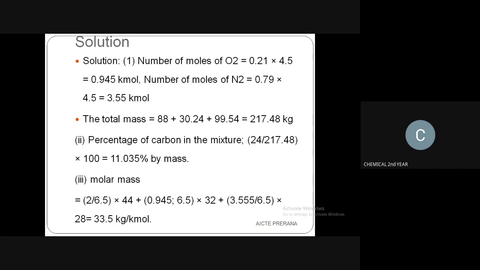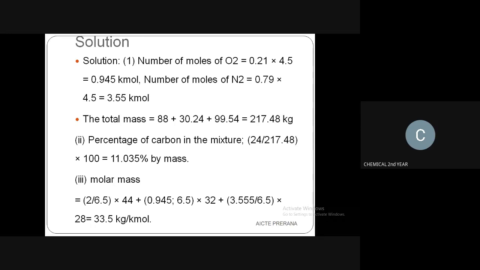This is the molar mass. For carbon dioxide you write 2 divided by 6.5 times 44, plus 0.945 for oxygen divided by 6.5 times 32, the molecular weight of oxygen, plus nitrogen moles: 3.55 divided by 6.5 times 28, where 28 is the molecular weight of nitrogen.